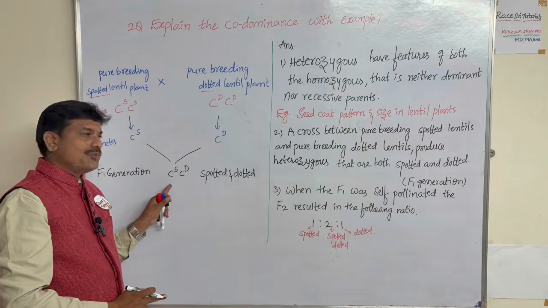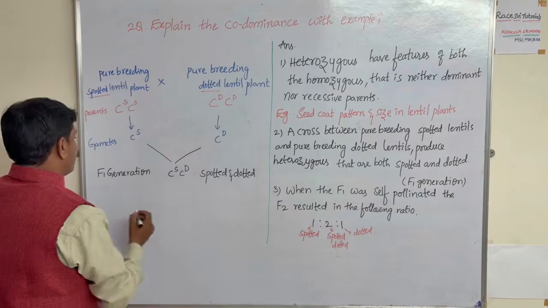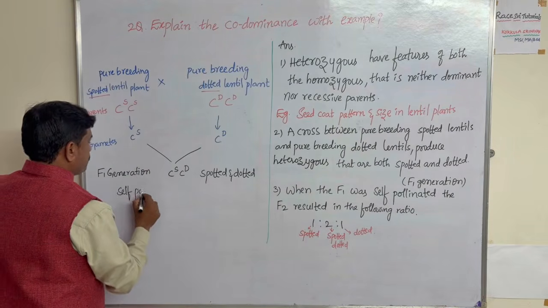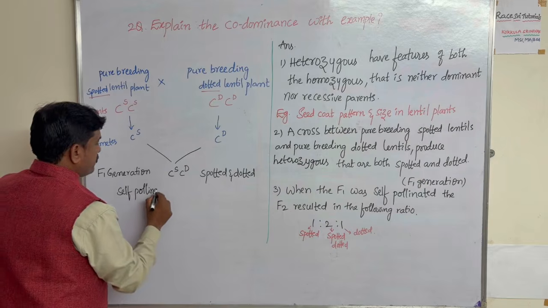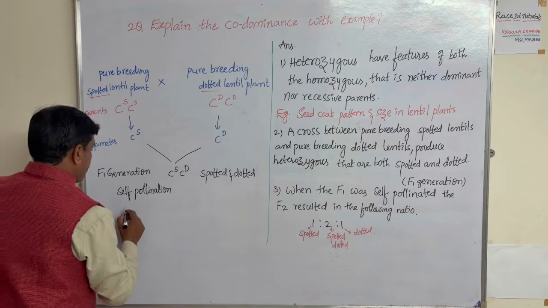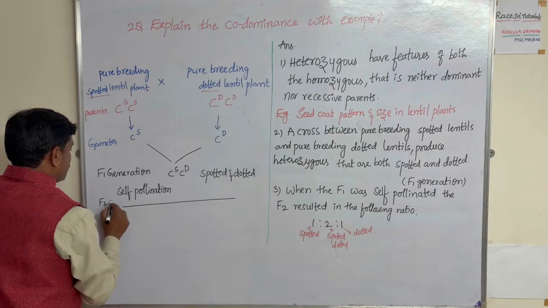Your question after that: what happens after the F1 generation? Self-pollination is present. So after self-pollination in the F1 generation, what is produced? In this F2 generation, I'm going to start.